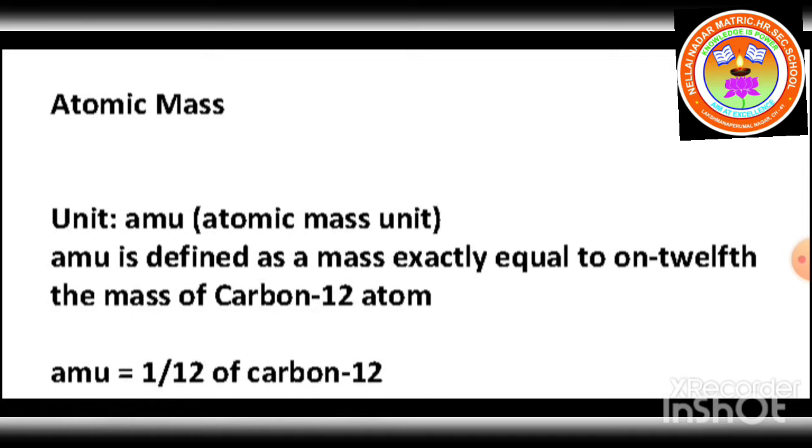Atomic mass unit is defined as a mass exactly equal to one twelfth the mass of carbon 12 atom. This is a proper definition we have for atomic mass unit.